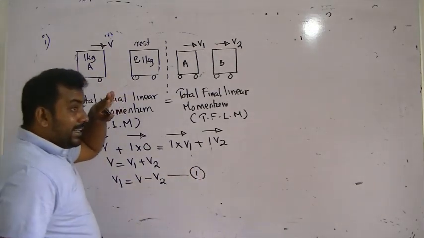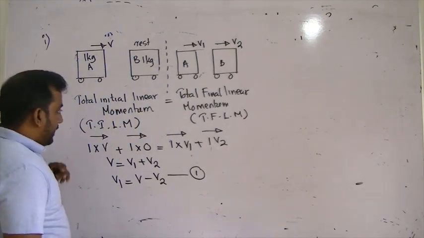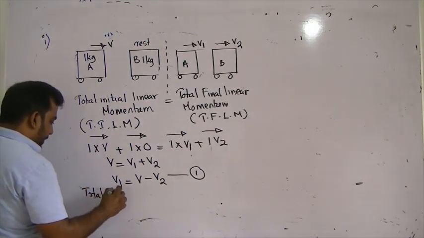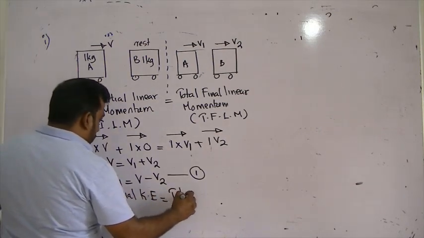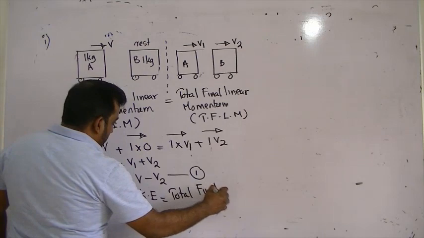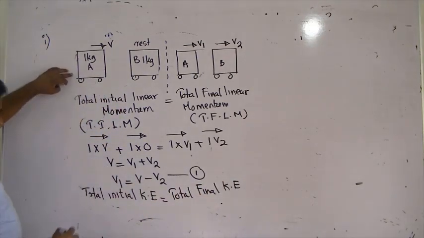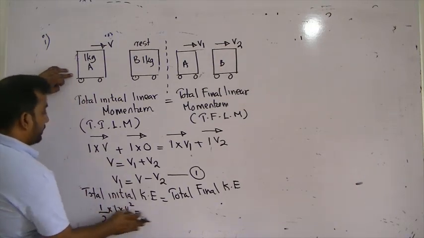Don't forget it's an elastic collision. That means total initial kinetic energy equals total final kinetic energy. Initial kinetic energy is half mass into velocity squared.